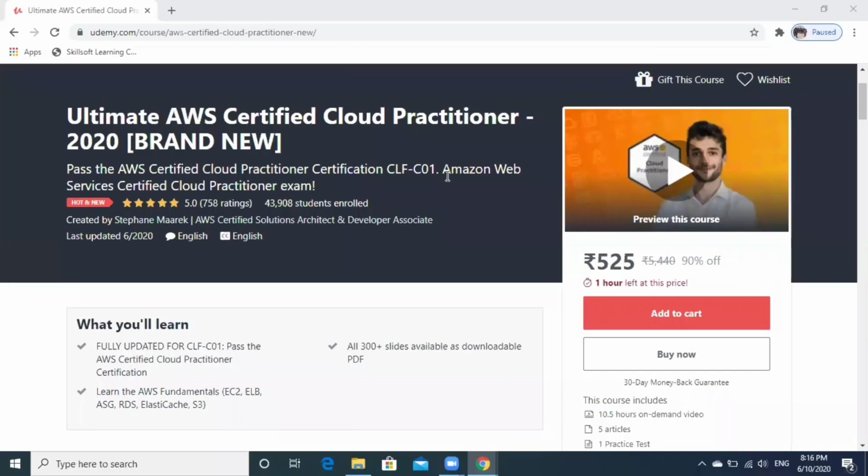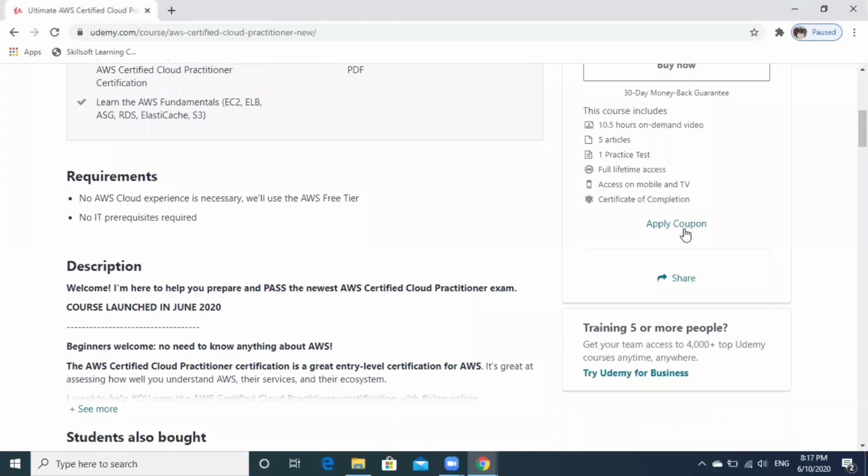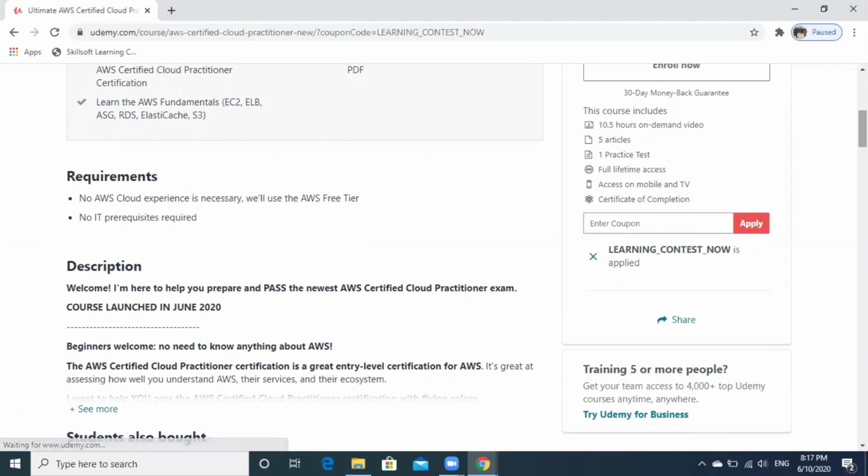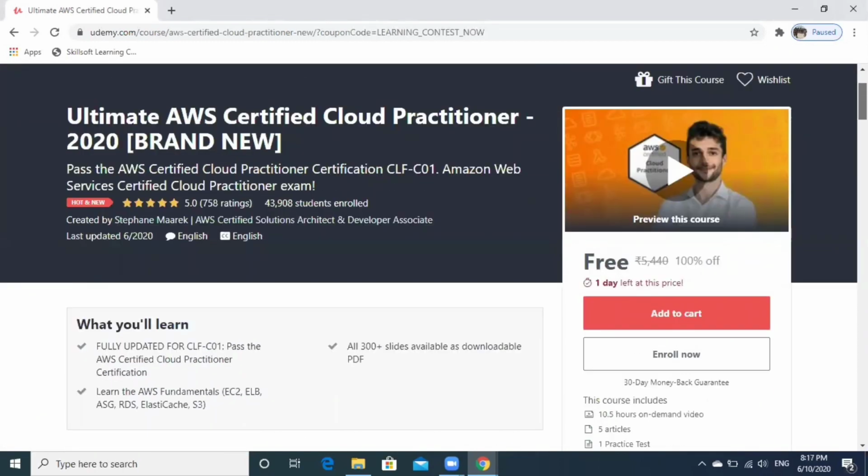Ultimate AWS Certified Cloud Practitioner. In this course you will be learning about what is cloud computing, what is EC2, EC2 instance storage, elastic load balancing, auto scaling, S3, Lambda, ECS, cloud monitoring, machine learning, cloud integration. This course is priced at 525 at Udemy, which is a 10.5 hours on-demand course. Once you apply this coupon and click on Enroll Now, you will be able to access this course for free of cost.